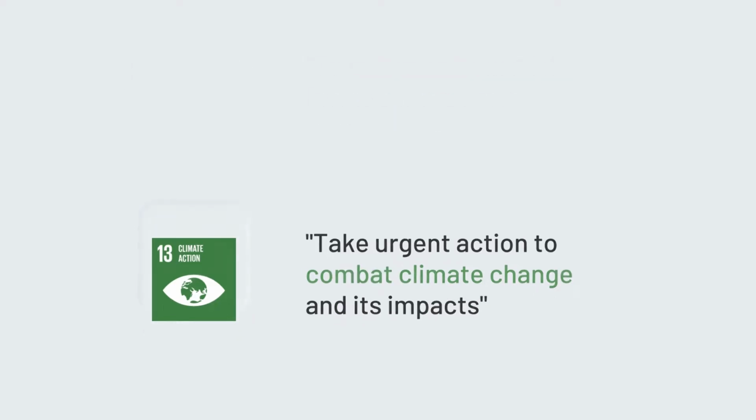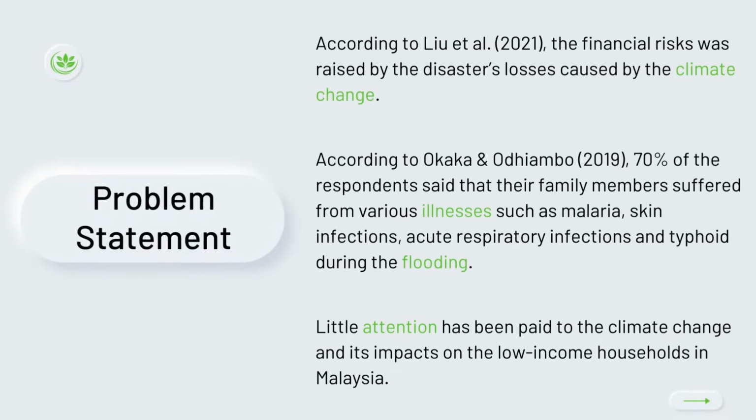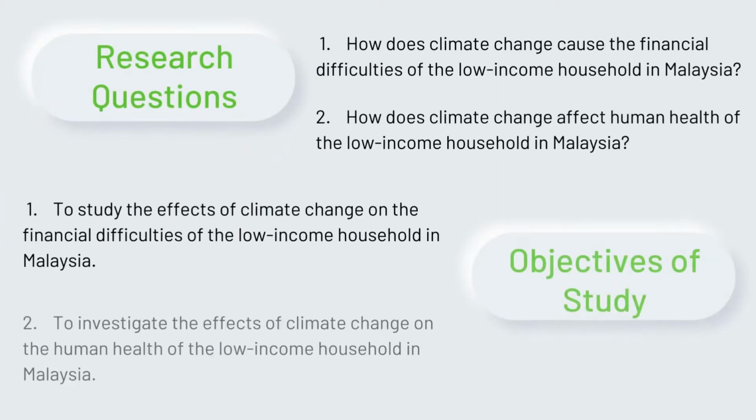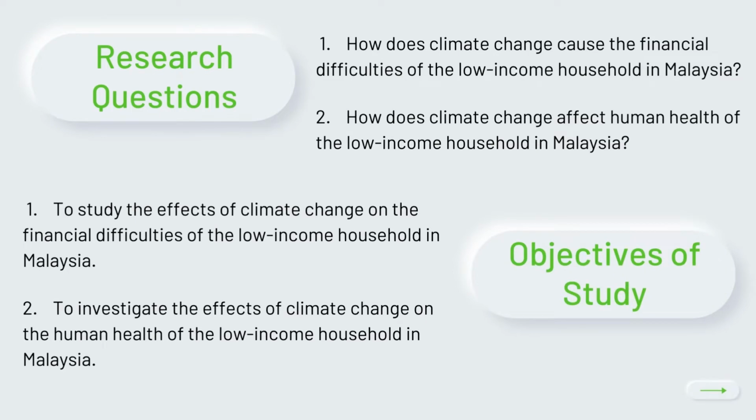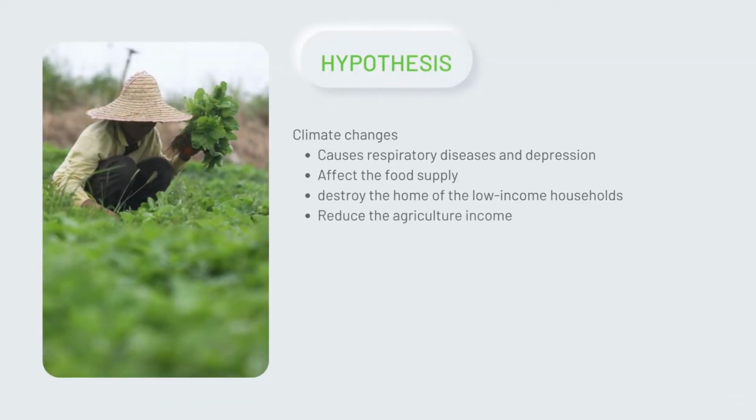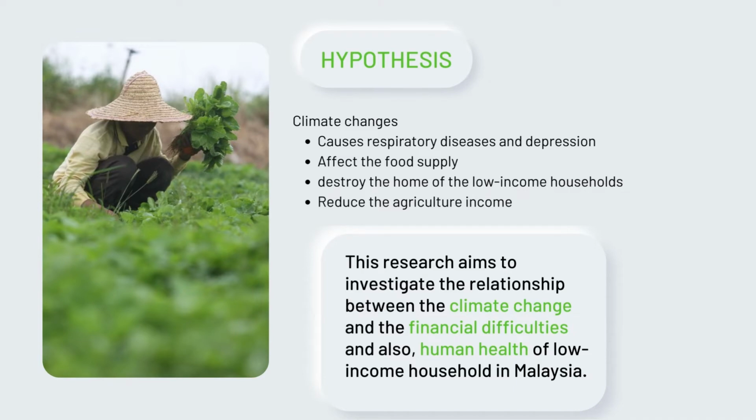For the problem statement, it is believed that climate change has caused financial risks and various illnesses, but little attention has been paid to the climate change and its impact on the low-income household in Malaysia. Therefore, this study aims to study the effects of climate change on the financial difficulties and human health of the low-income household in Malaysia. This research also aims to investigate the relationship between the climate change, financial difficulties, and human health of low-income household in Malaysia.